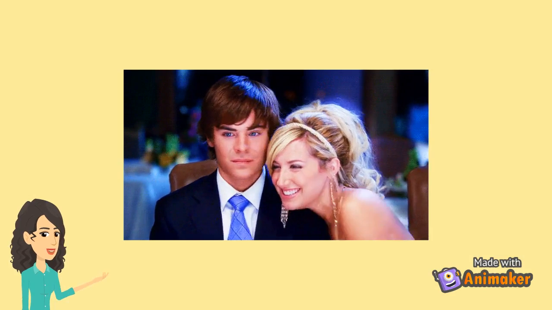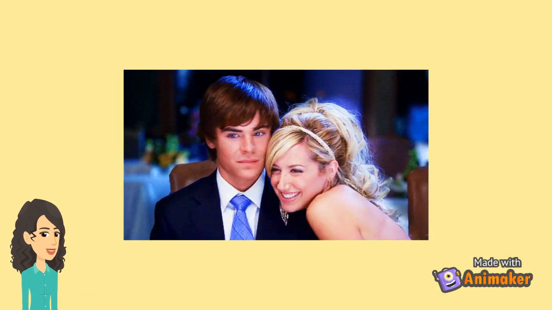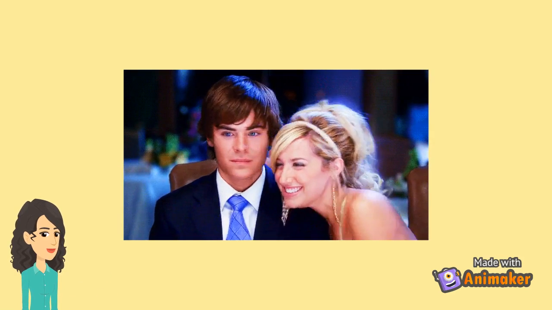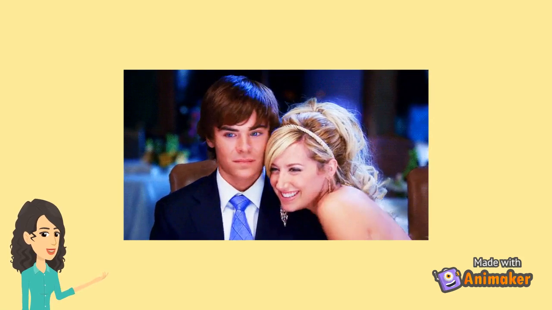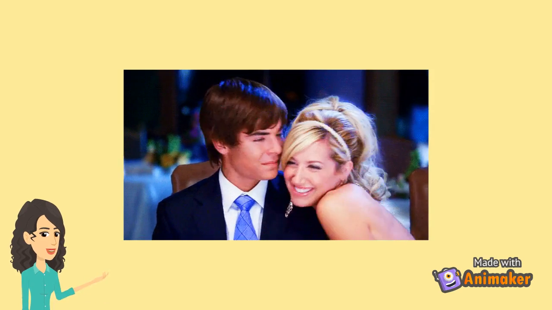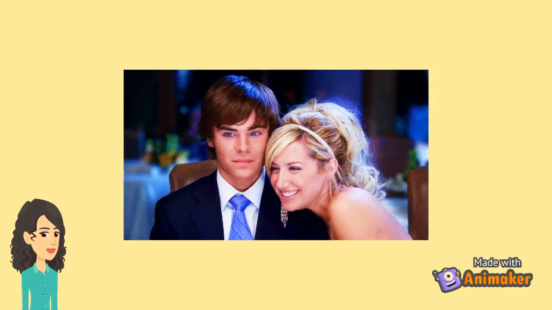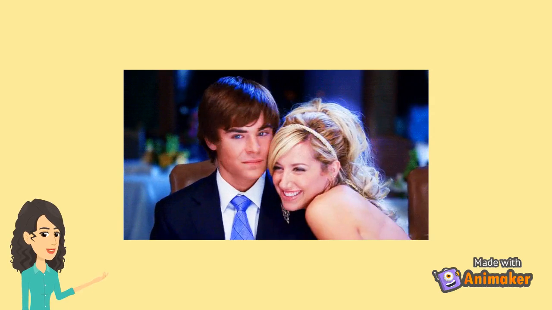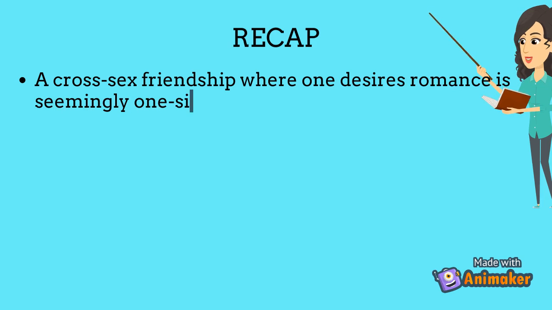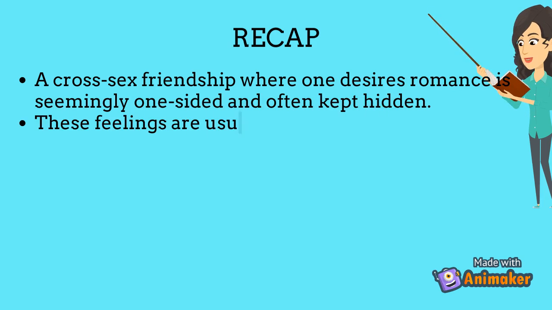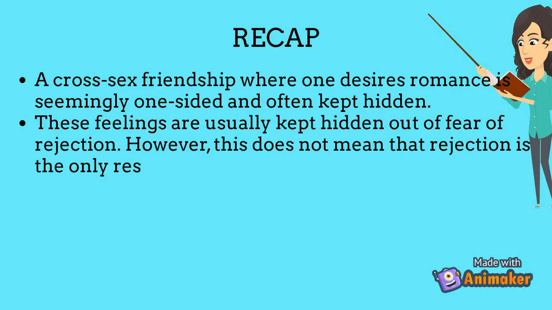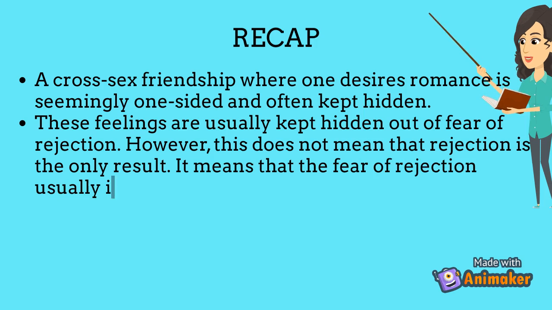It is common for the less romantically attracted friend to send no-go messages. Less contact, less flirting, and talking about outside relationships. Sharpay and Troy are the perfect example of a cross-sex friendship where one desires romance. She wants romance, he does not. This can be seen by his uncomfortable expression and posture with their close contact and gestures. A cross-sex friendship where one desires romance is seemingly one-sided and often kept hidden, usually out of fear of rejection. However, this does not mean rejection is the only result.